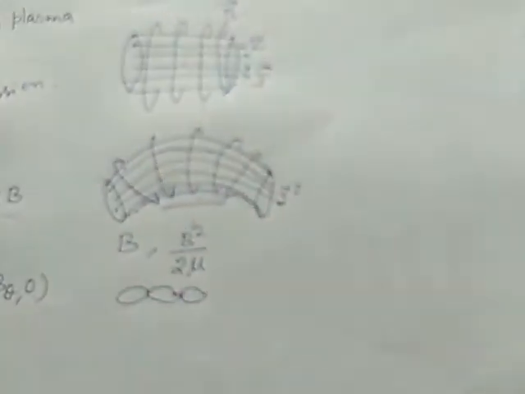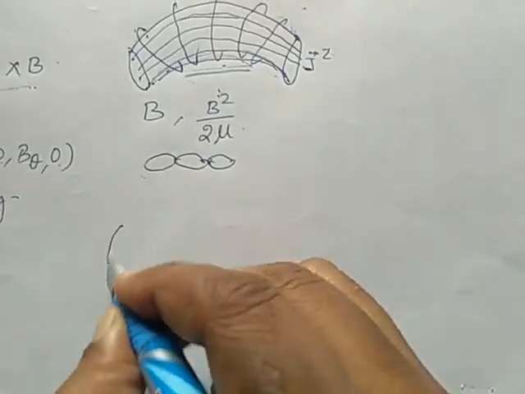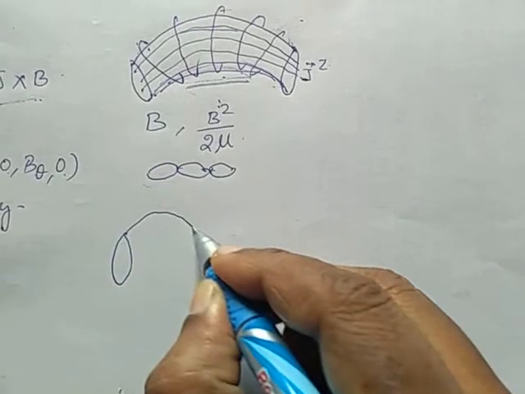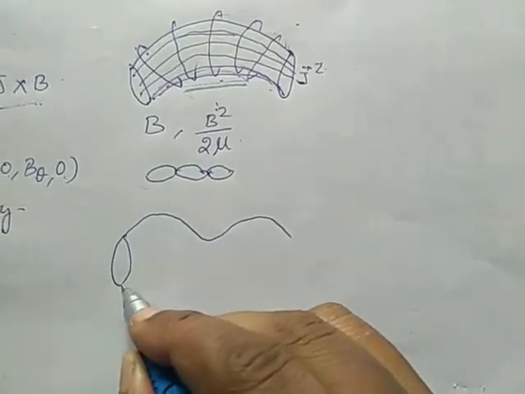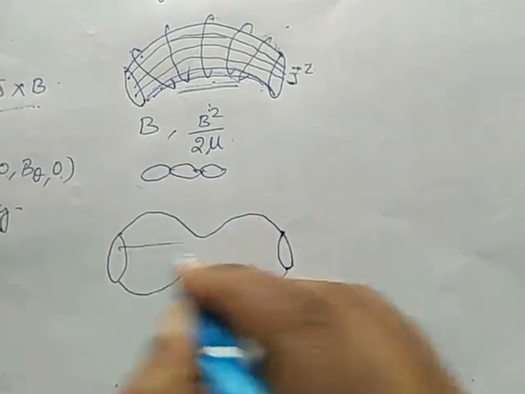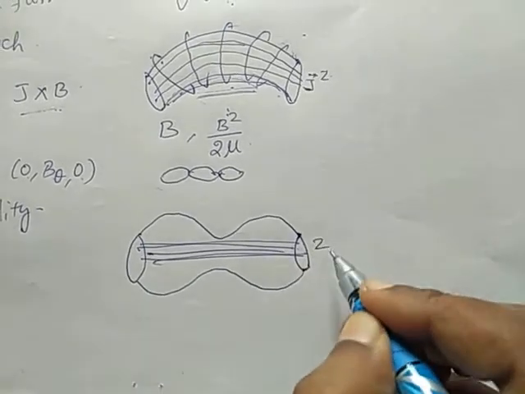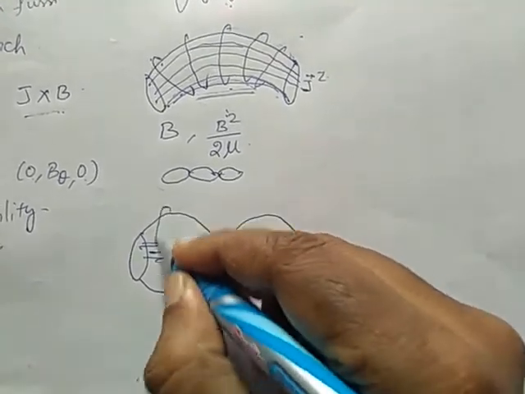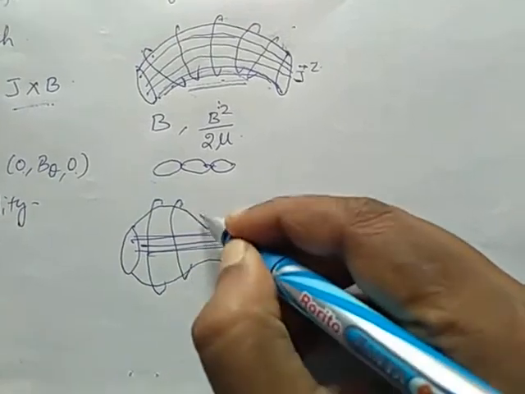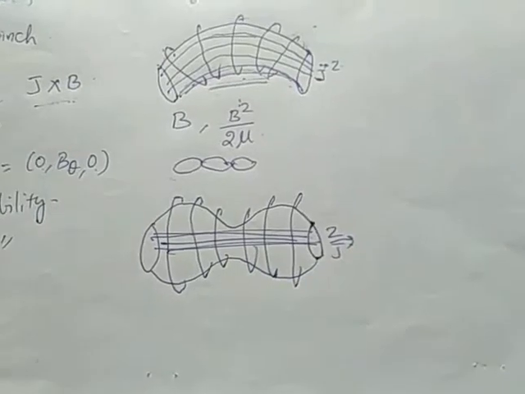After disturbance, the cylindrical plasma and magnetic field become this form. Our cylinder will become like this, and this is our current, which remains the same with J, and the magnetic field in this form.